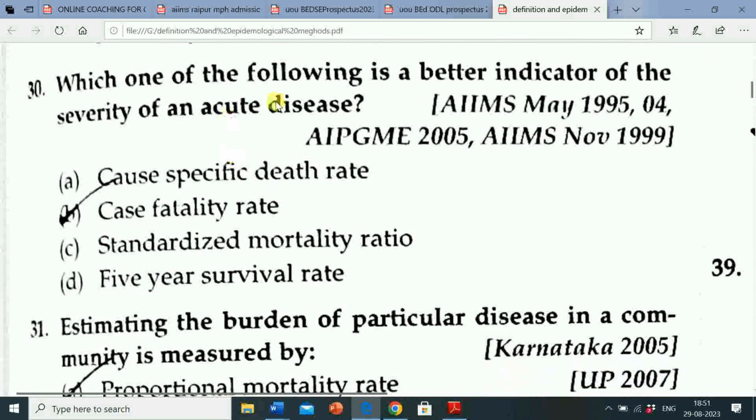Next question is, which one of the following is a better indicator of the severity of an acute disease? Option A, cause specific death rate. Option B, case fatality rate. Option C, standardized mortality rate ratio. Option D, 5-year survival rate. So correct answer is case fatality rate. Here question is, which one of the following is a better indicator of the severity of an acute disease? Correct answer is case fatality rate.